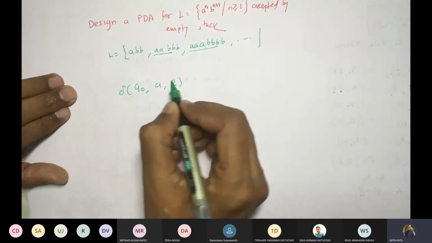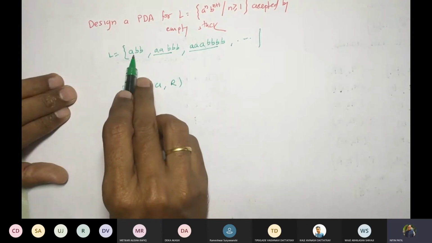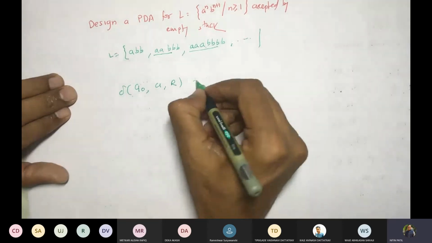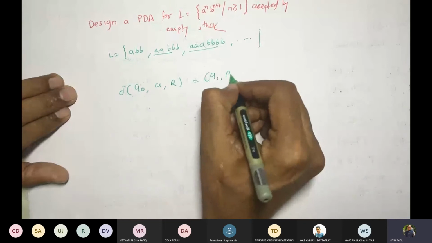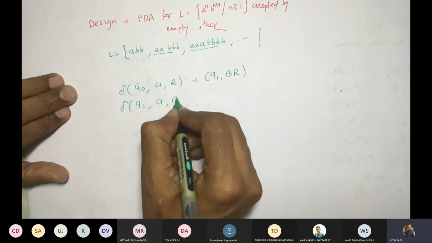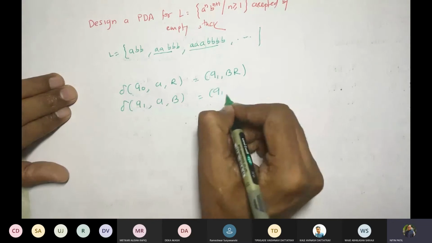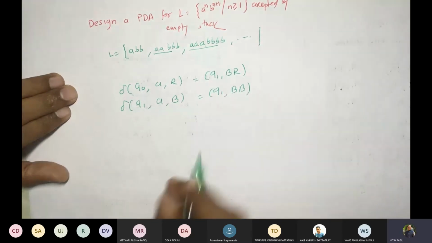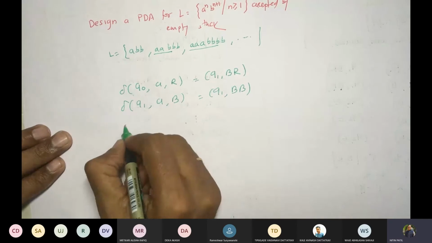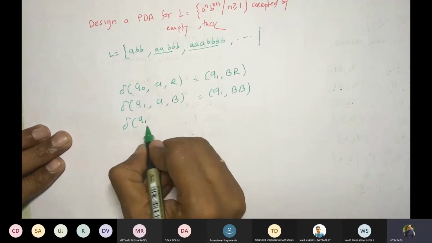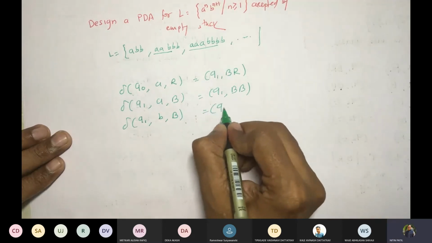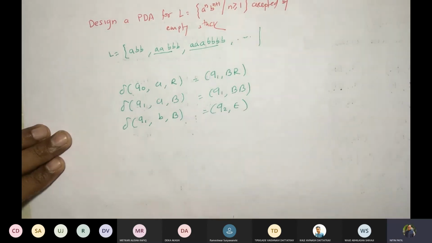Q0 A R. For A, push blue; for B, pop as many as were pushed. Correct? We will write Q1 B R. So if there are more A's, you will write Q1 A B. You will start pushing it, pushing blue. Now all the A's are finished. So what should happen? Q1 B and you get B. So what should happen? You should start popping.